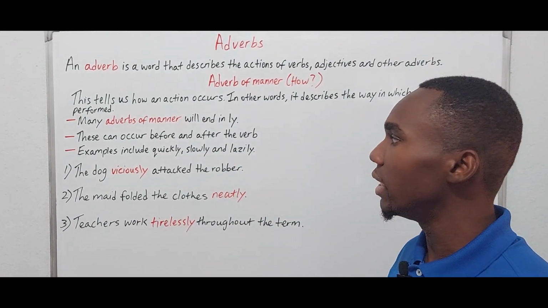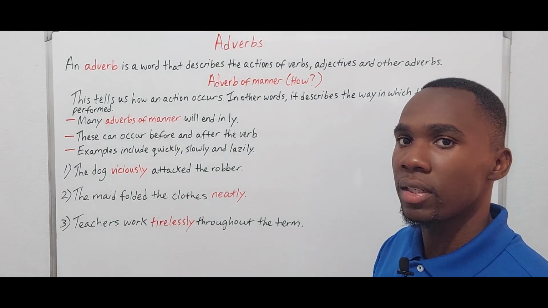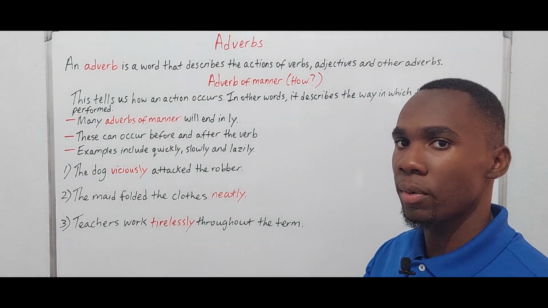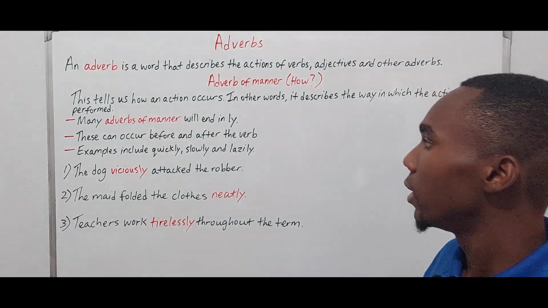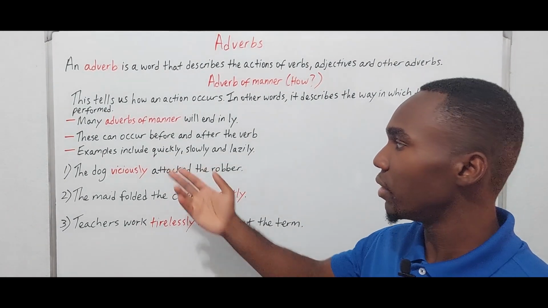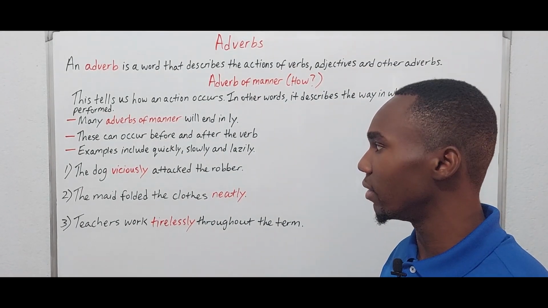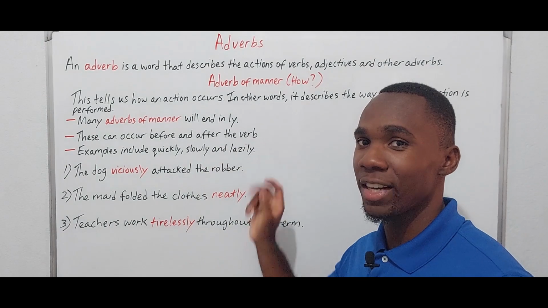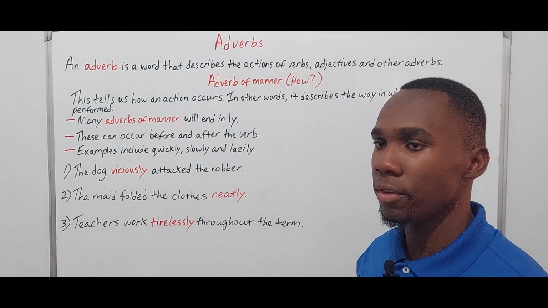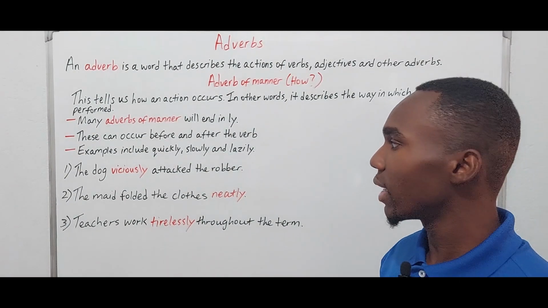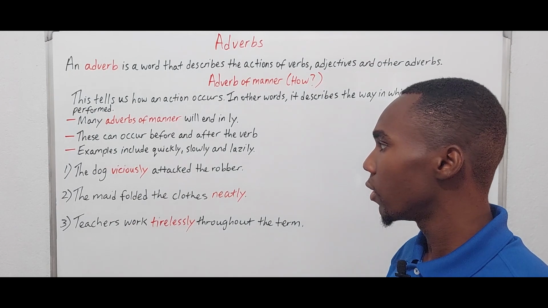Next feature, these can occur before and after the verb. In terms of placement, they can either go before the verb or after the verb, but we'll get to that shortly. These are some examples of adverbs of manner: quickly, slowly, lazily. Notice they all end in ly, just as I said, many will end in ly. So let's look at some sample sentences.